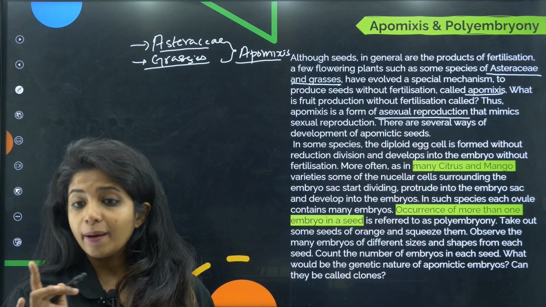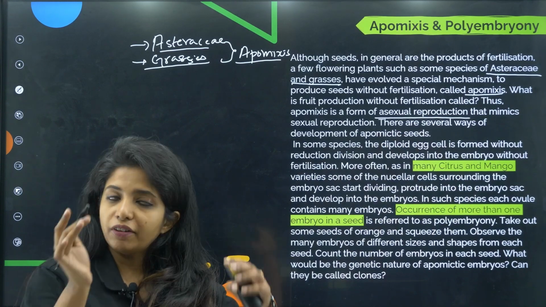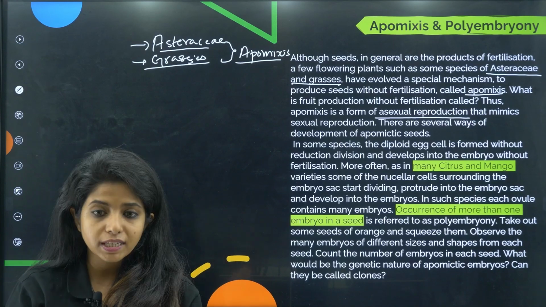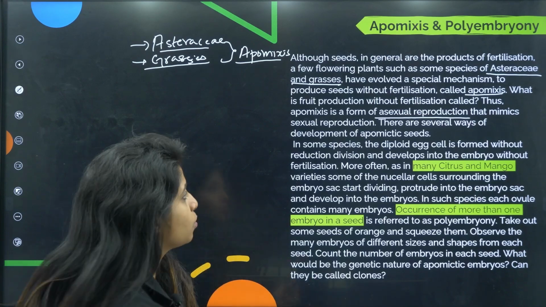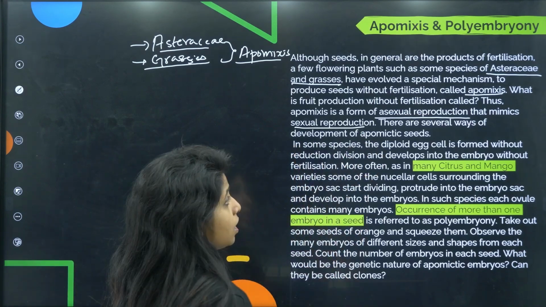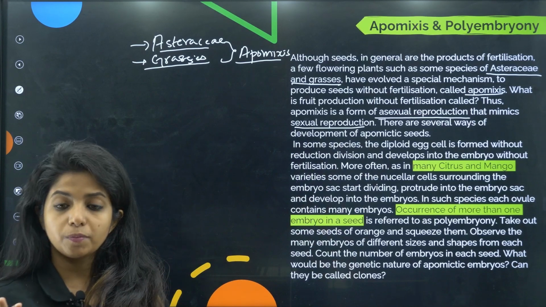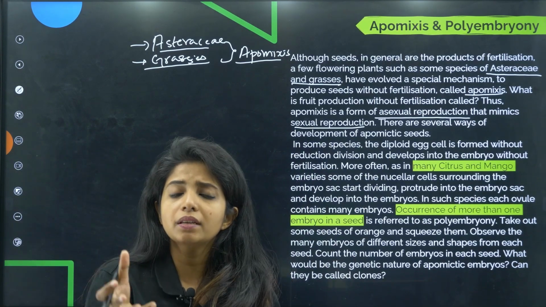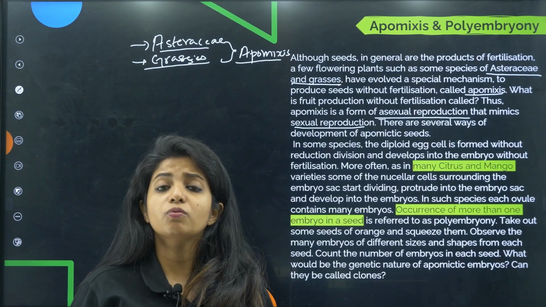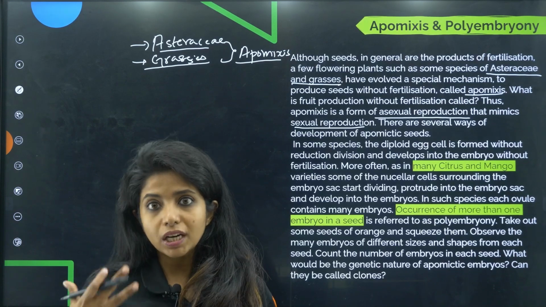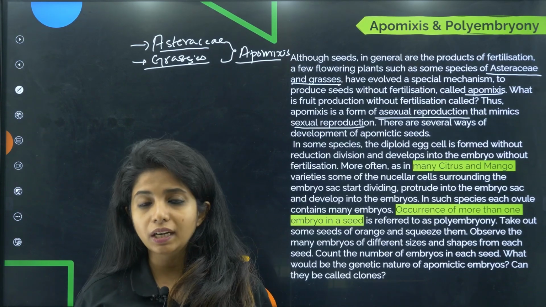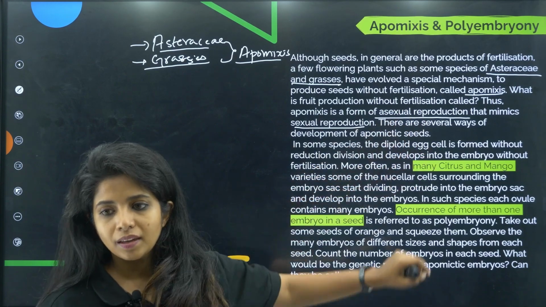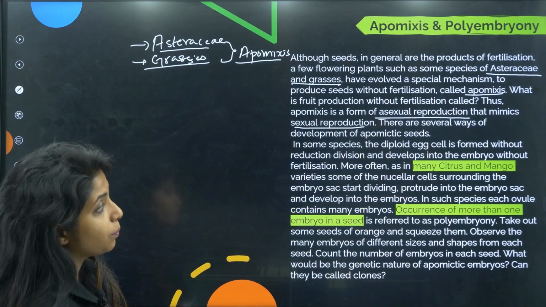Because over here I am not taking the help of fertilization, there is no fusion of gametes, so obviously it is asexual reproduction that mimics sexual reproduction. Why do I say it mimics sexual reproduction? Because over here we are producing seeds. Now, seed is the end result of sexual reproduction, right? But actually what is happening is asexual reproduction.